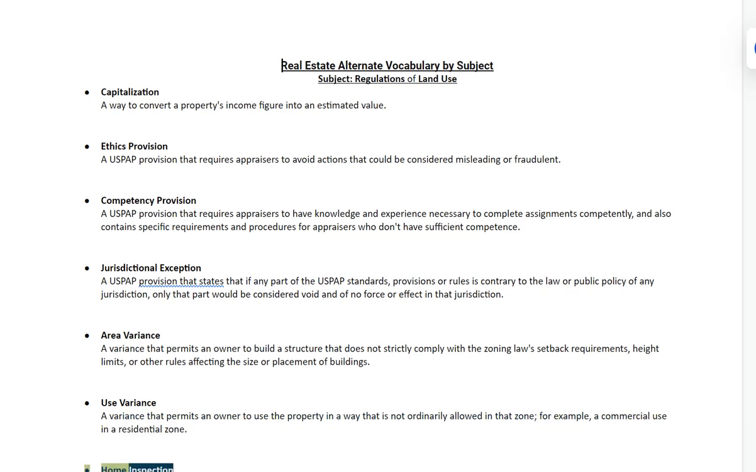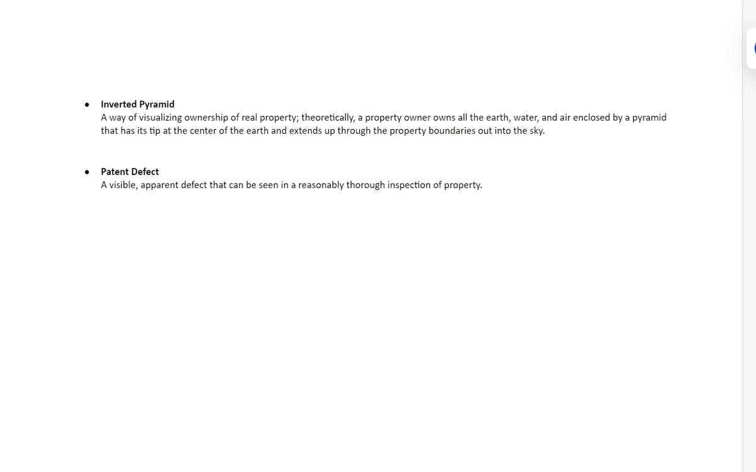Home inspection, a visual examination of the physical structure and systems of a home. Inverted pyramid, a way of visualizing ownership of real property. Theoretically, a property owner owns all the earth, water, and air enclosed by a pyramid that has its tip at the center of the earth and extends up through the property boundaries out into the sky.